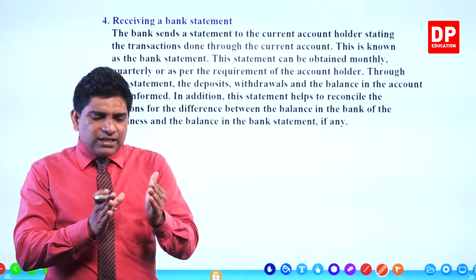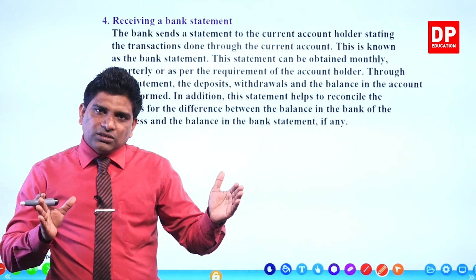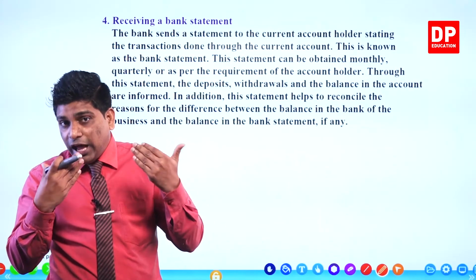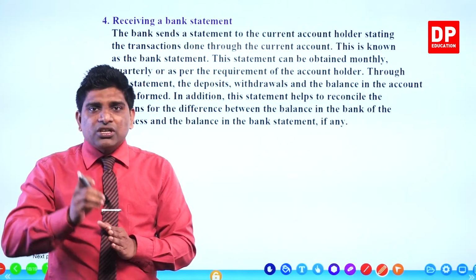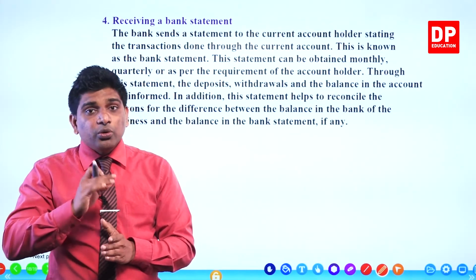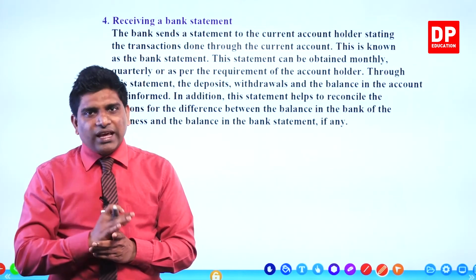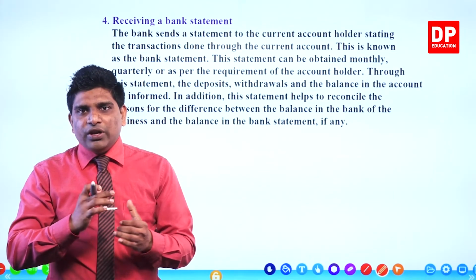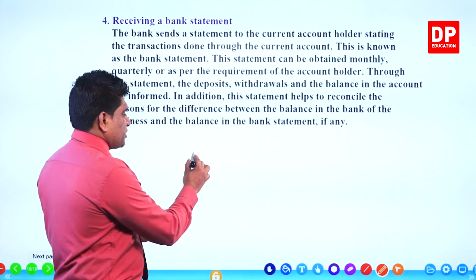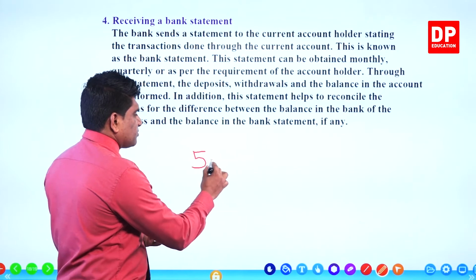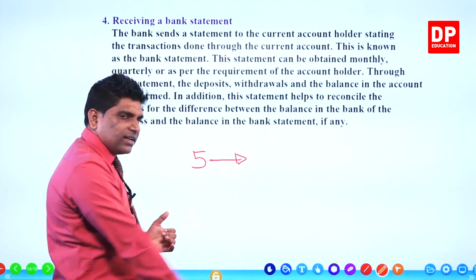you can get a report at the end of every month, including all the transactions done by you through the current account. For example, when you issue checks, how many checks did you issue during the month? You think you issued 5 checks to Nimal, Kamal, Sunil, like that.